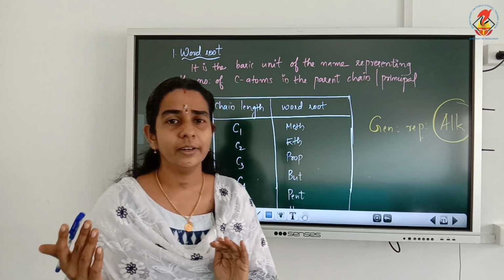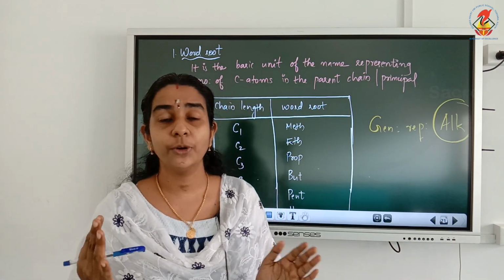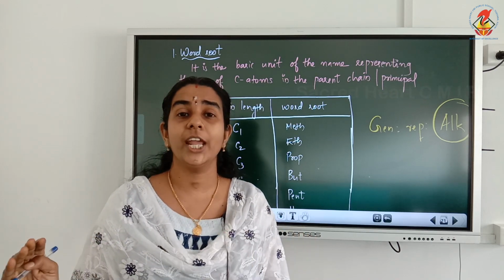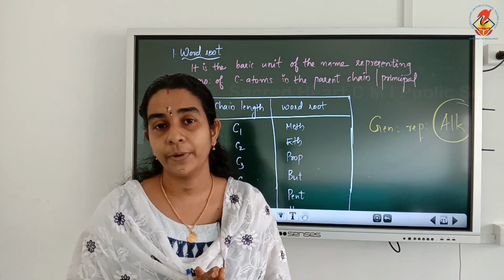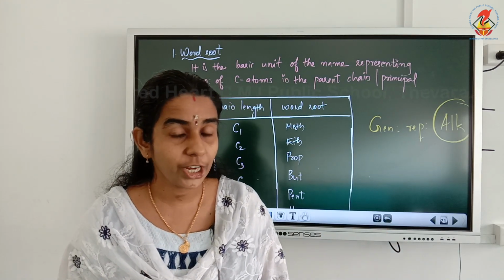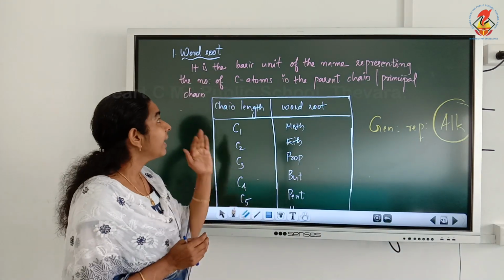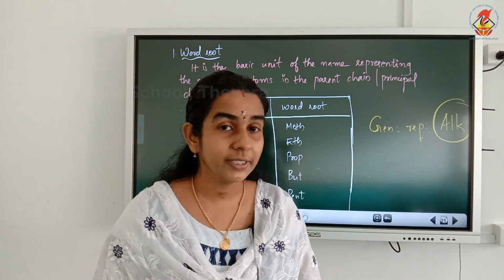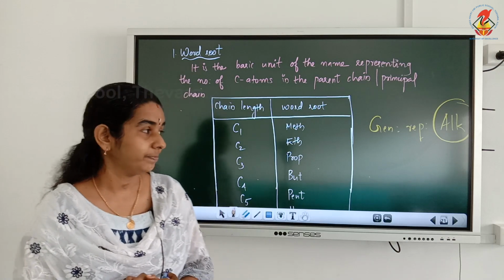The longest continuous chain present in an organic compound is taken as the parent chain or principal chain, and the word root represents the number of carbon atoms in that chain.